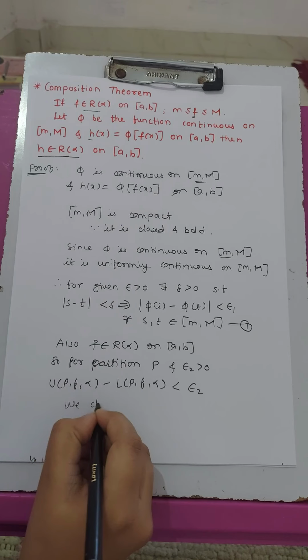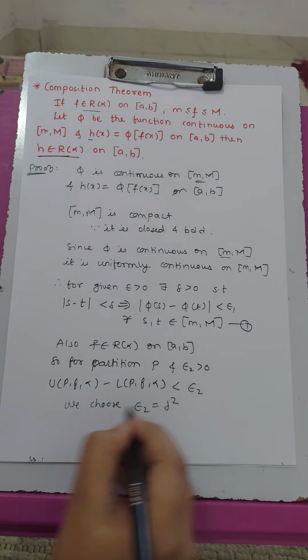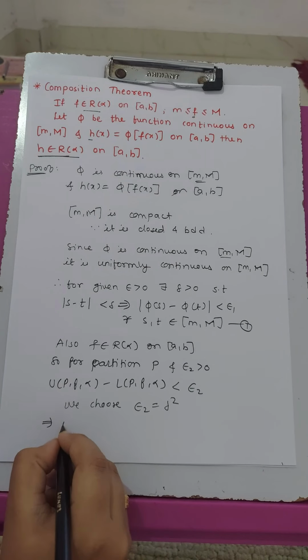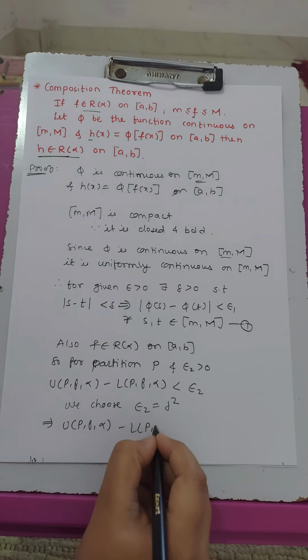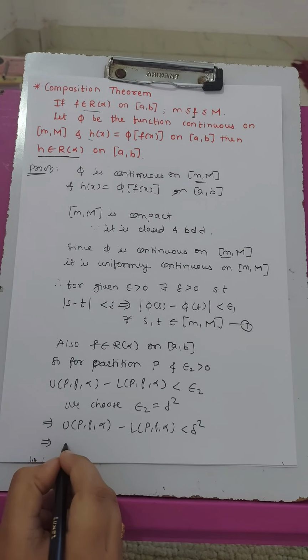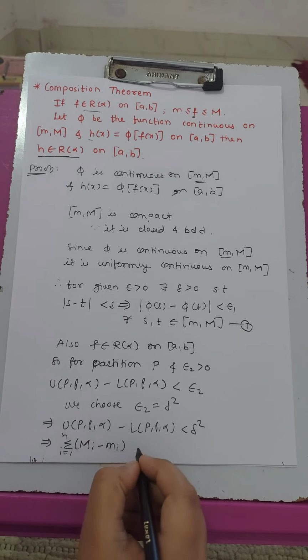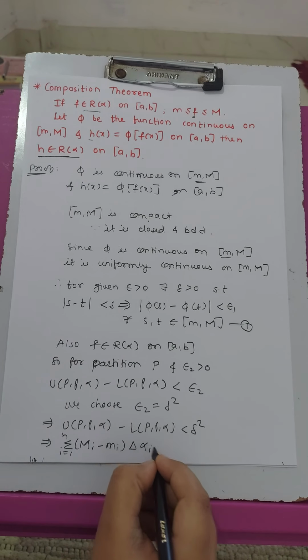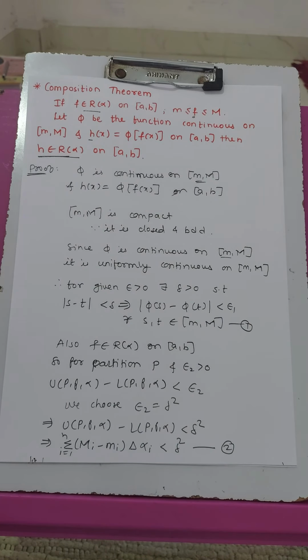So, we choose here epsilon 2 to be equal to delta square. Therefore we have upper sum minus lower sum less than delta square, and by definition we can write it as summation i from 1 to n of (capital Mi minus small mi) del alpha i less than delta square. Give it as number 2.